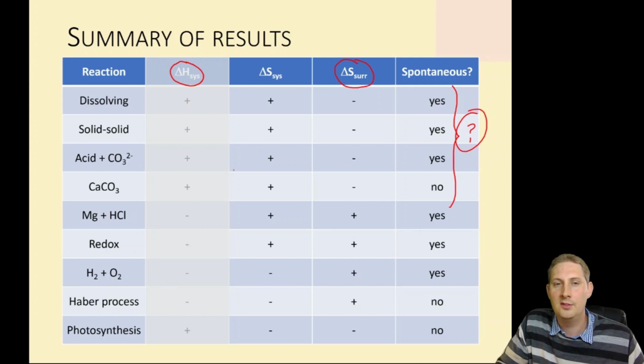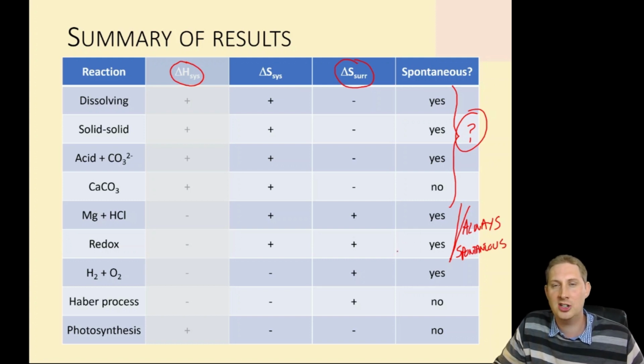So we don't know whether these are going to be spontaneous or not. For the magnesium and hydrochloric acid and the redox reaction, both the entropy of the system and the entropy of the surroundings increased, and these were both spontaneous. And in fact, it is always true that if the system increases in entropy and the surroundings increase in entropy, these are always spontaneous. They may go very slowly, they may need help to go by activation energy or an ignition source, but they are always spontaneous.